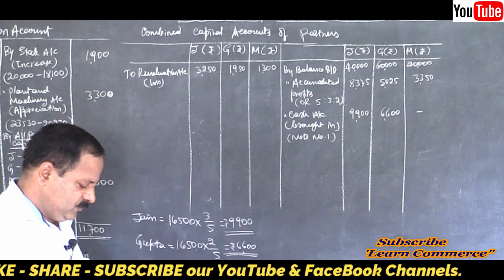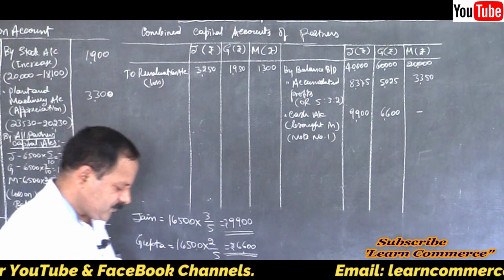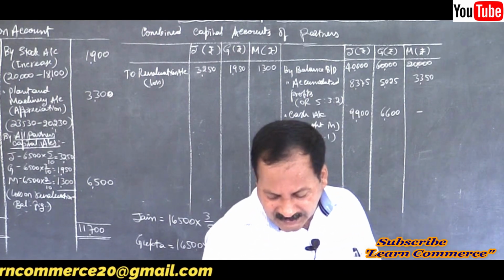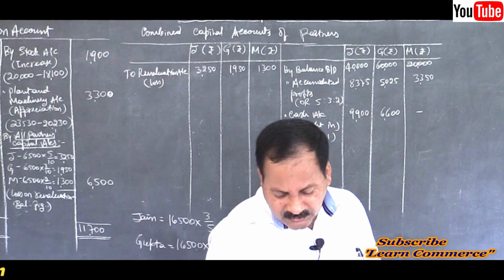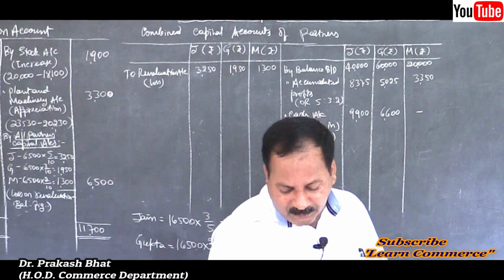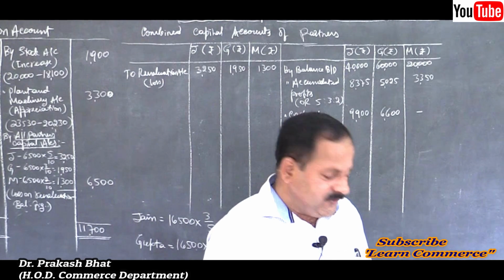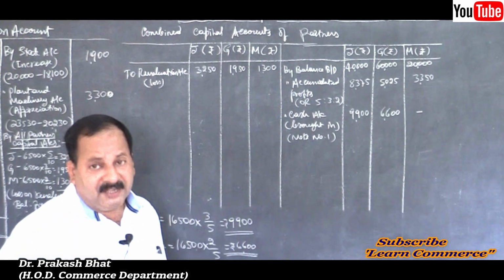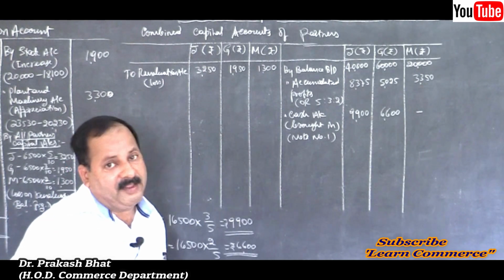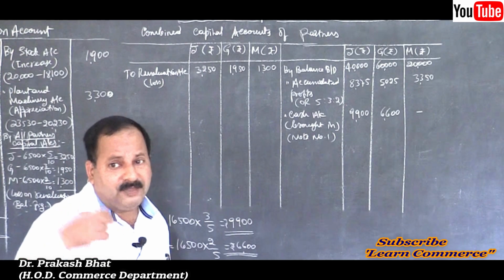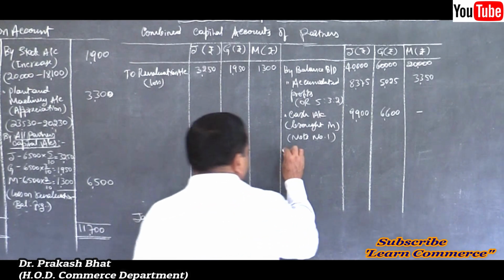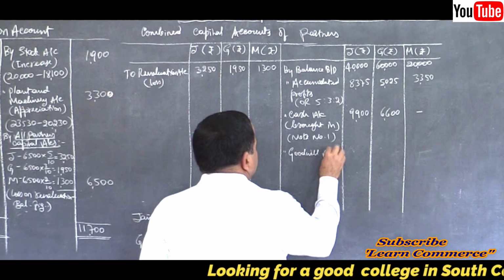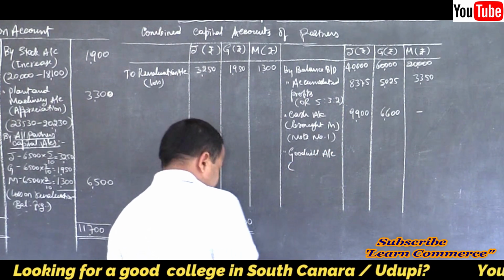Now what we have to do is, anything mentioned regarding the goodwill? The goodwill of the firm is valued at rupees 9,000. So we have to credit goodwill to the retiring partner with his share only. By goodwill account, how much?